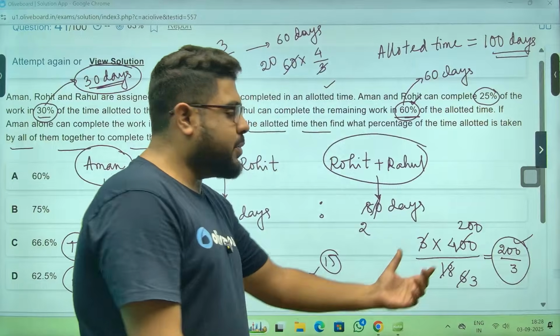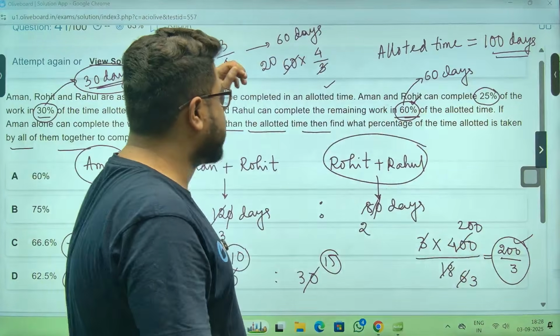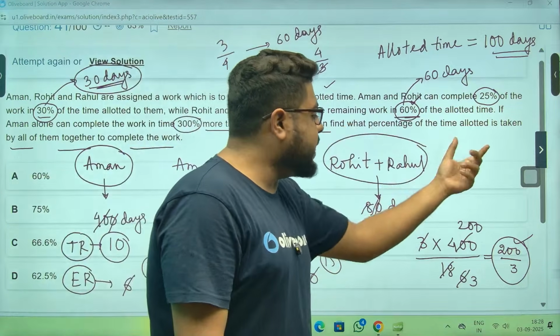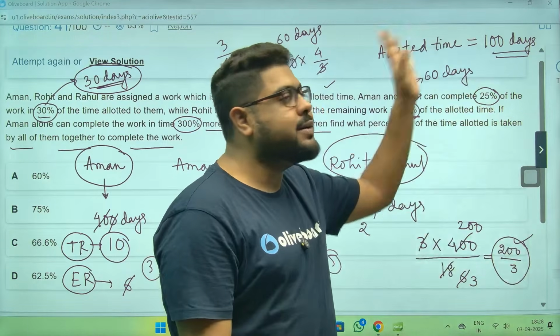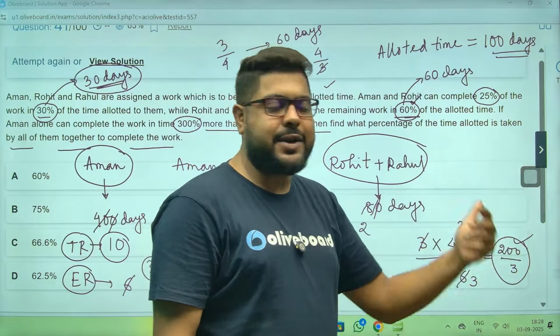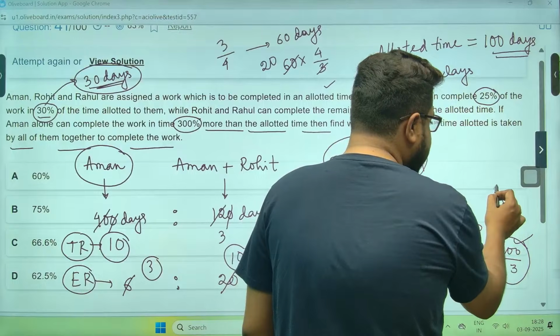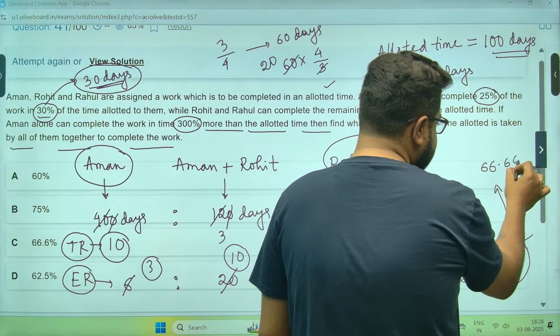Now this is the number of days they are taking, and they are asking for the percentage of time allotted. So 200 by 3 is what percentage of 100? It is 200 by 3% only. 200 by 3 means 66.66%.